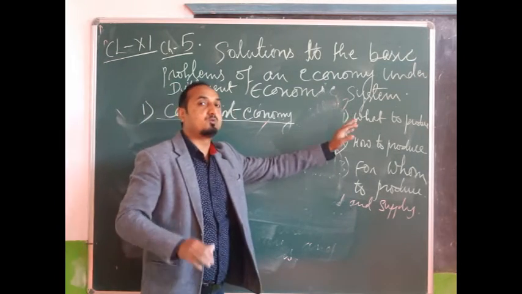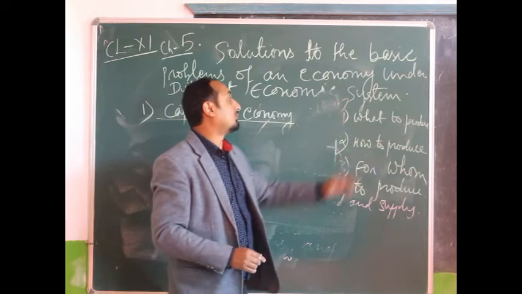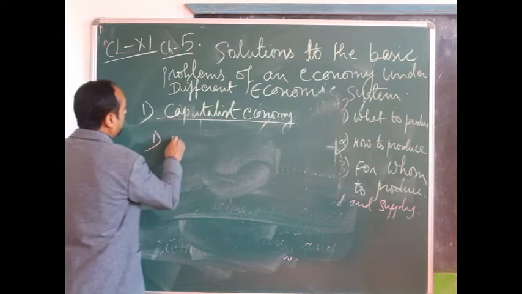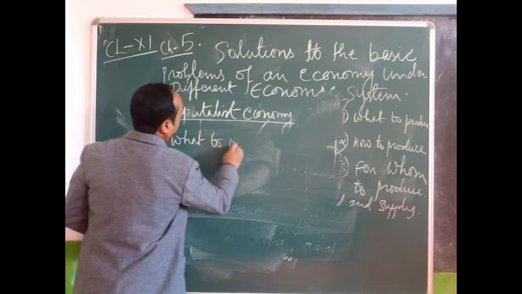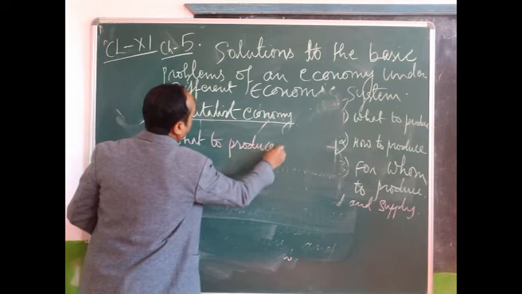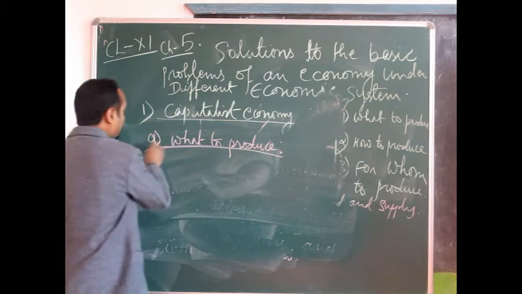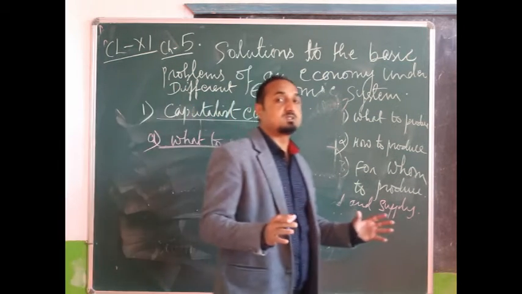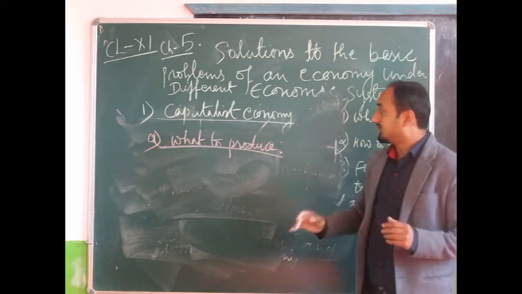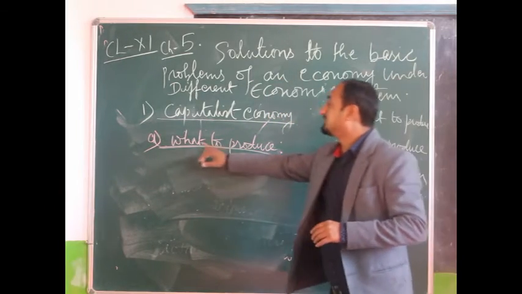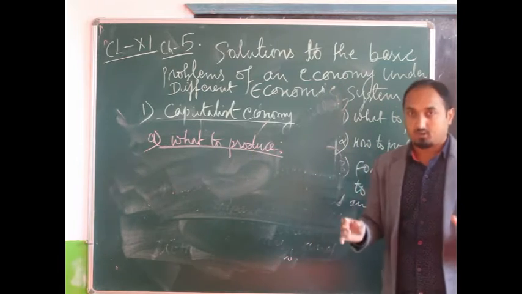Now, we will try to find the solution for this one, what to produce. So in capitalist economy, with the help of that price mechanism, with the help of that price tag, the problem of what to produce can be solved.